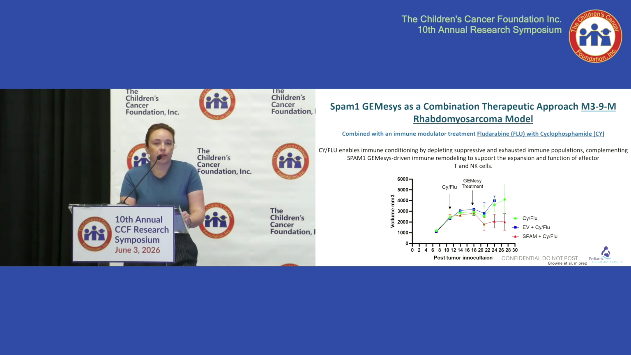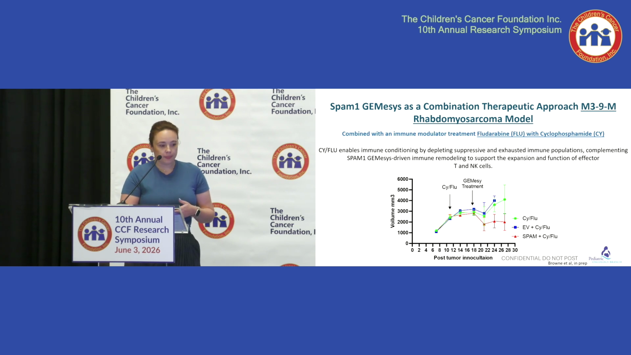And in our rhabdomyosarcoma model, we tried taking more advantage of the immune cell modulation that we were seeing, and we tried a combination approach using Cy/Flu. So this depletes the immunosuppressive cells, and then we were giving it with our gemesses. We thought that with the infiltration we were seeing of our T cells and NK cells, it would help the expansion of them within the tumors. And again, we are seeing promising results. We still have to do a survival study, but initially it is reducing the tumor volume, and they seem to grow a lot slower.